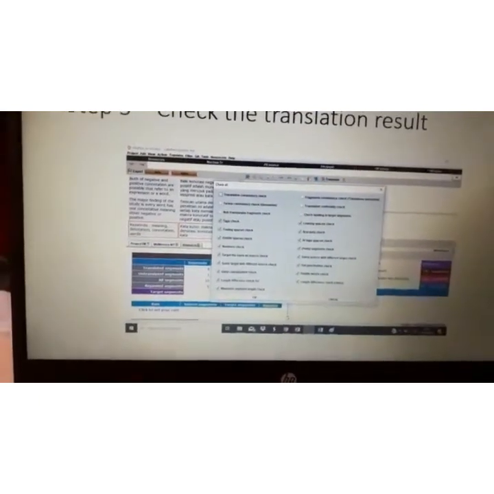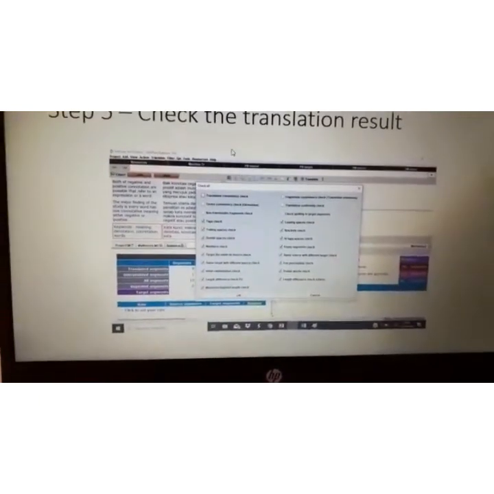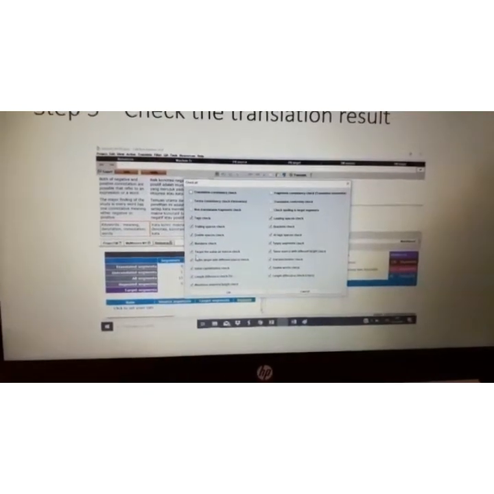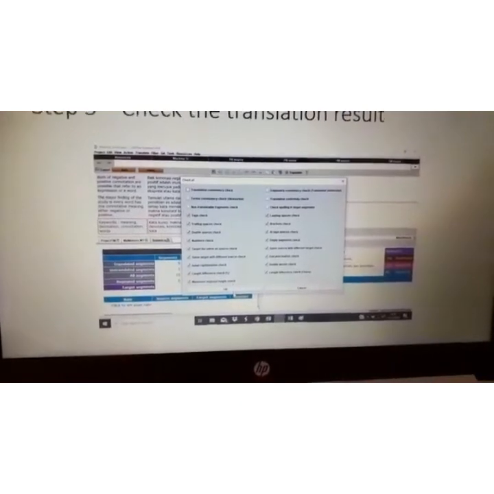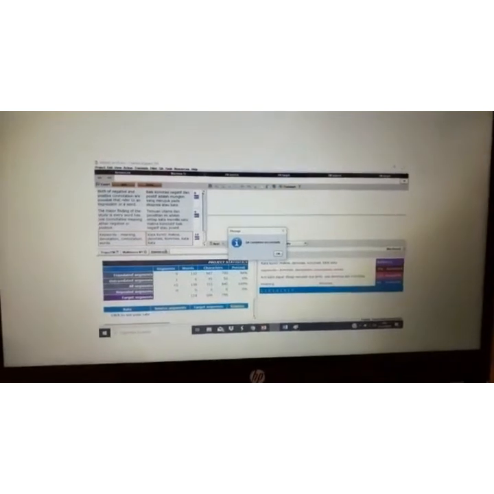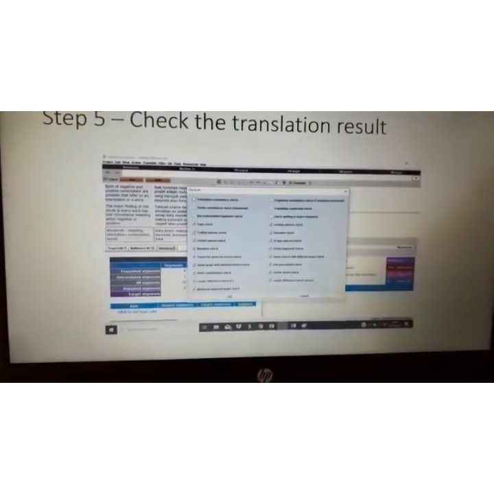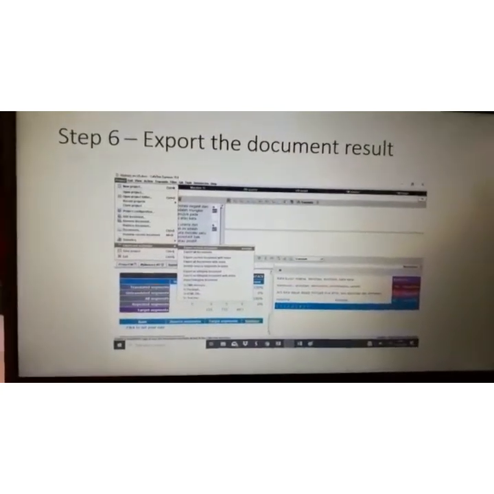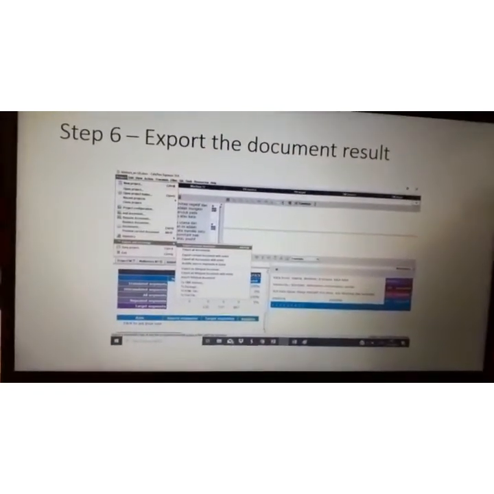If we finish the translation, we can check everything as we need. We can do a checklist, and if it is enough, we click OK, and the check is completed. We can click OK, and the next step is to export the document result.